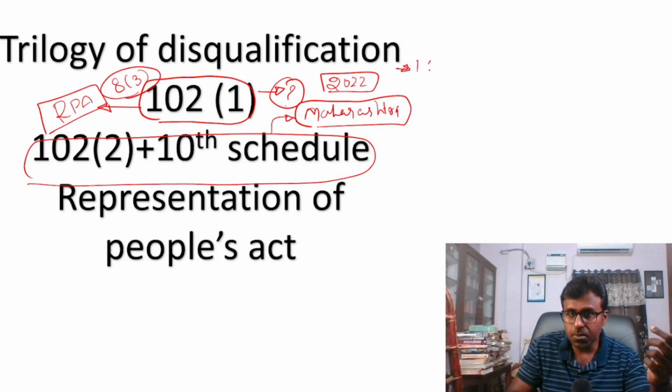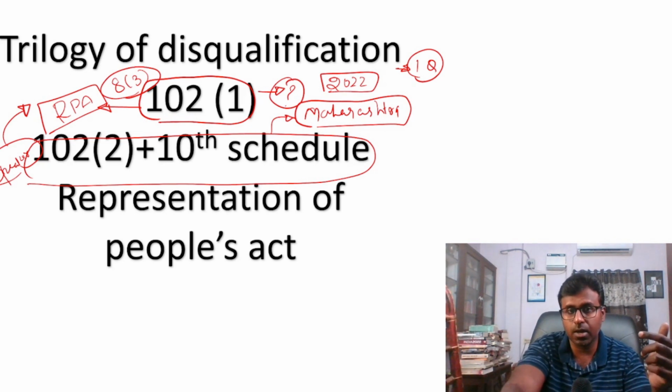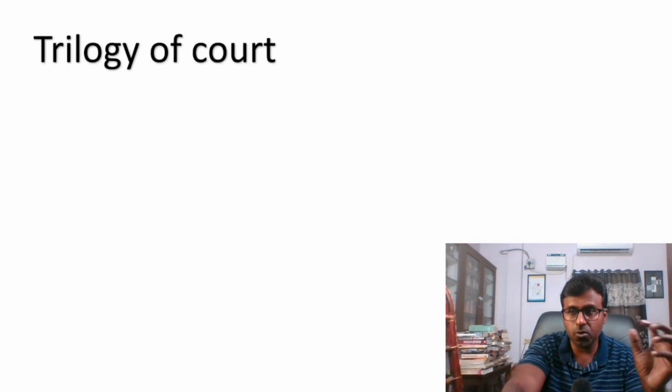Okay, this disqualification, who disqualifies? For example, under the 10th Schedule, the disqualification is done by the Speaker. Who is doing it under Article 102 clause 1? You check that. Okay. And then the trilogy of the court.